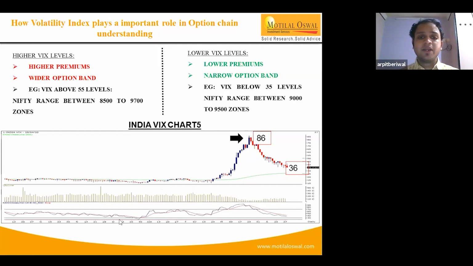When to buy options and when to sell options is a very important question that very few participants are actually able to implement. For example, with low volatility, when we expect the market to stay in a range between 9,200 and 9,500, it is advisable to sell out of the money call and put options. But if there is momentum and the market is continuously moving one way, whether upside or downside, it's better to buy options.